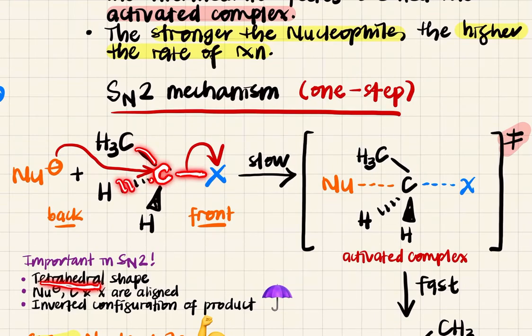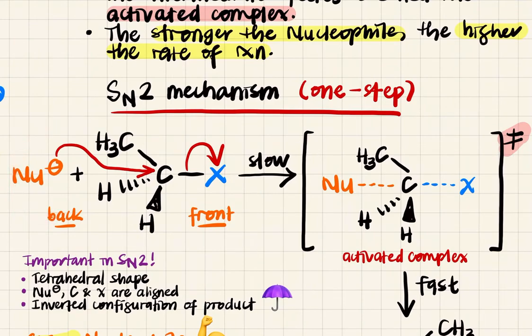So that means that you have to show this dash wedge dengan solid wedge ni, okay. Awak kena tunjuk dalam 3D dengan tetrahedral. Alright. And SN2, your nucleophile attack from the back, dari belakang. Ini front. Okay, itu SN1 kalau attack dari front.